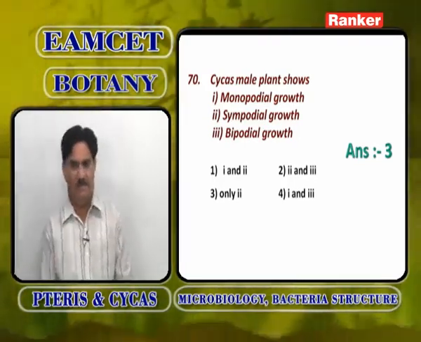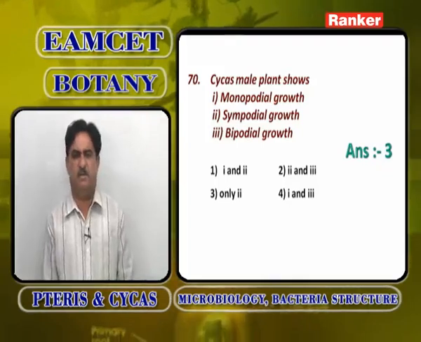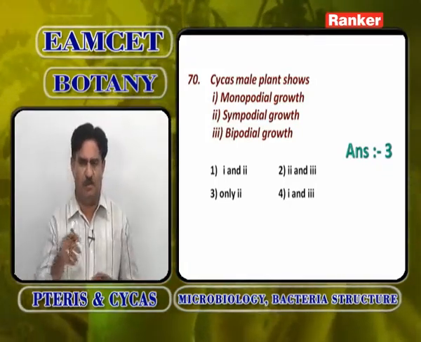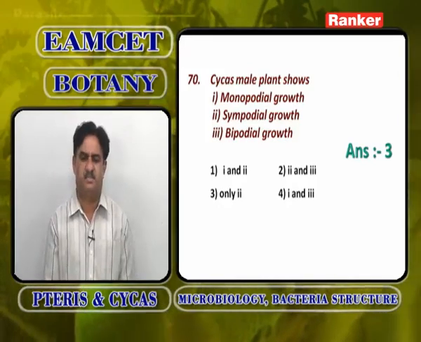Whereas in the female plant, the apical bud is not converted into a female cone. Only megasporophylls are loosely arranged. It is called monopodial growth because the main axis grows indefinitely.